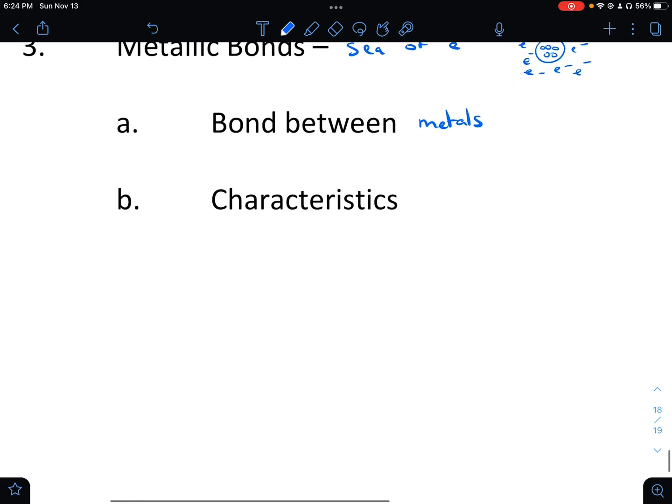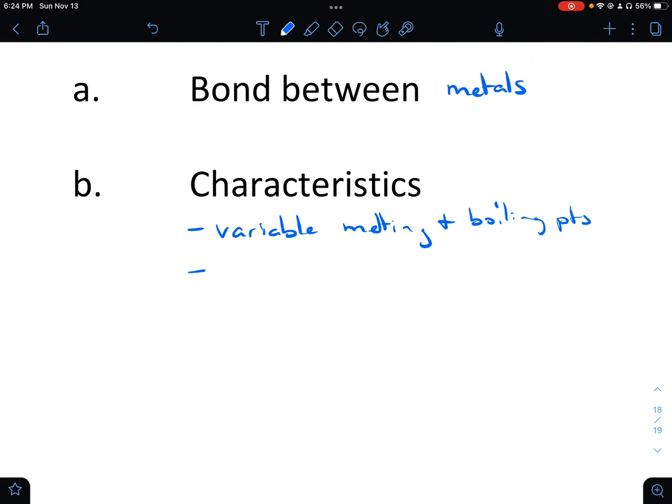Some characteristics here. They have variable melting and boiling points. Sometimes they're high, sometimes they're low. It kind of depends. But they do conduct electricity under all situations. It doesn't have to be dissolved. They are ready to conduct. These are just any metals that are mixed together. They don't really care, so it kind of just goes.